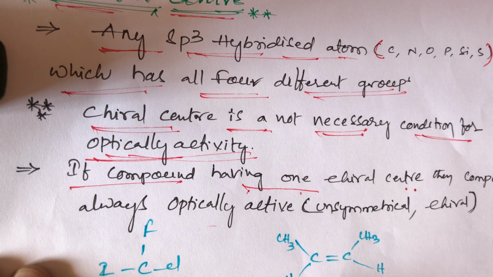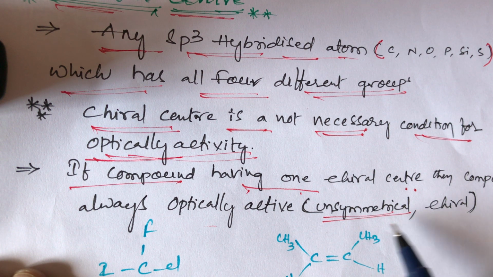It is a very important point. That is chiral carbon or asymmetric carbon, an unsymmetrical compound. Chiral compound and unsymmetrical compound are the same. So a compound having one chiral center is always optically active.